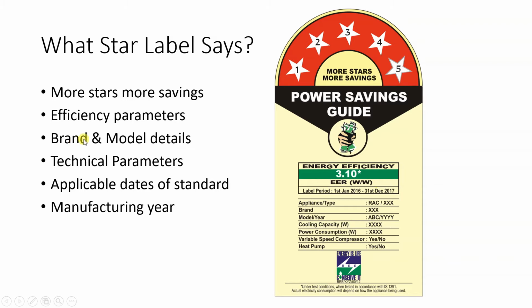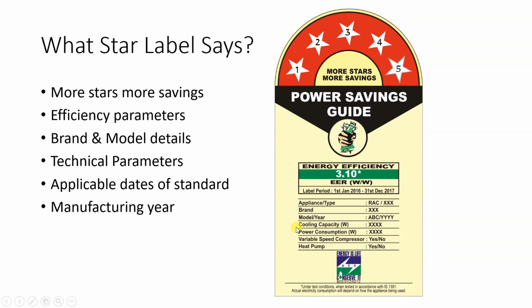Then what is the second thing which you will find on the label? Brand and model details. So here you can see brand has been given, type of the appliance is also given. Then model is given and year of that model has been given. Then the technical parameters are given on the label, like power consumption is there, cooling capacity is there, and so on.